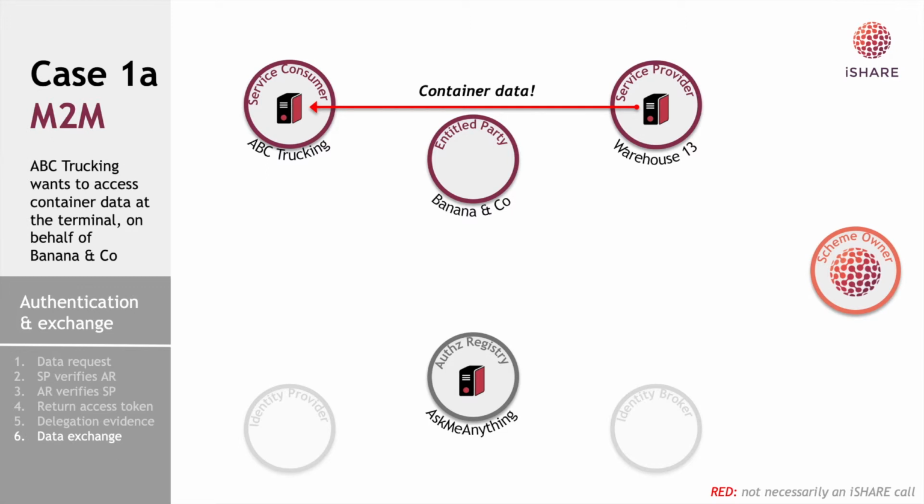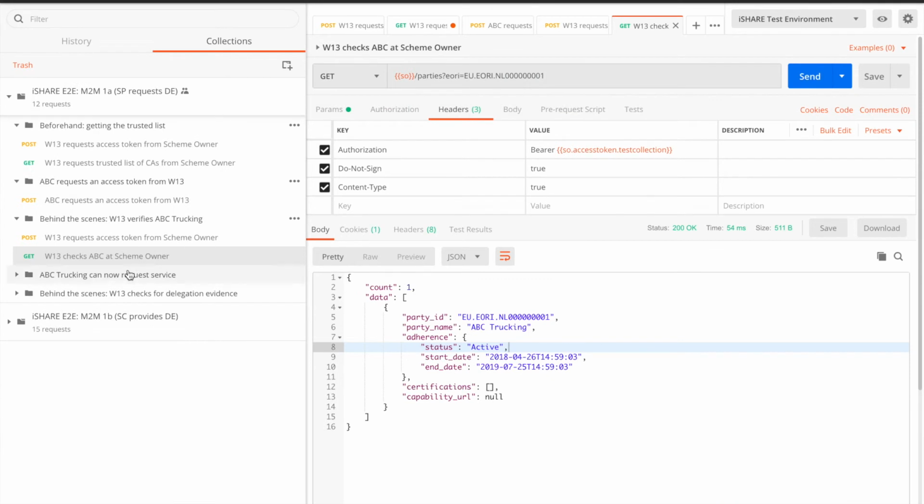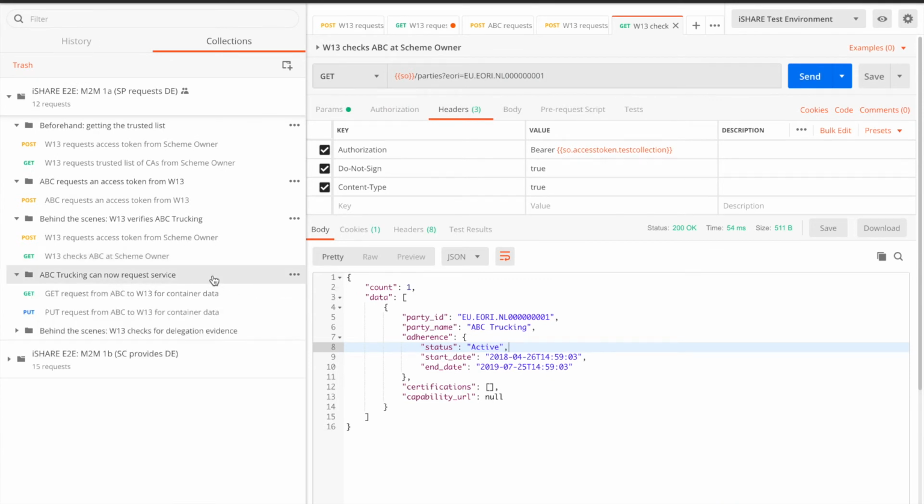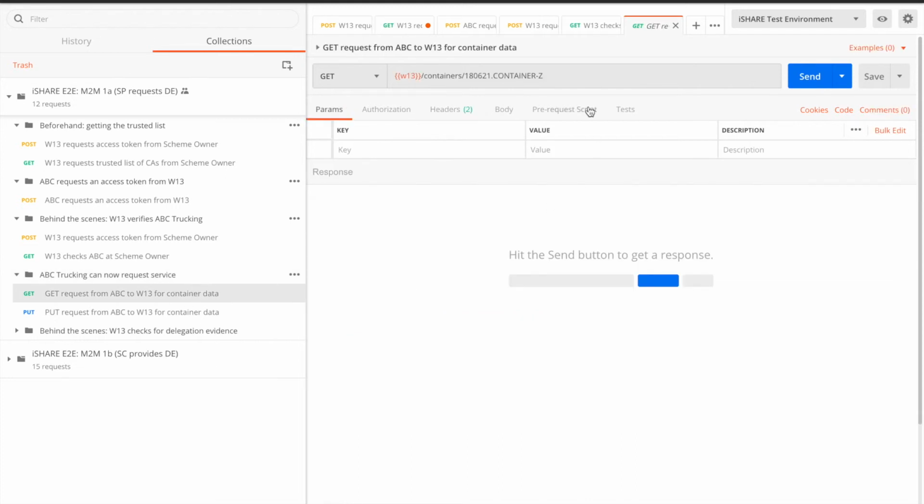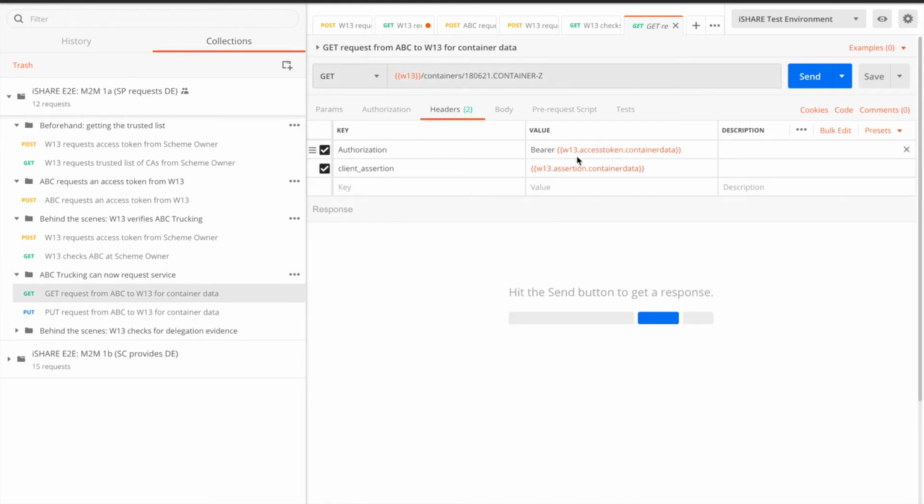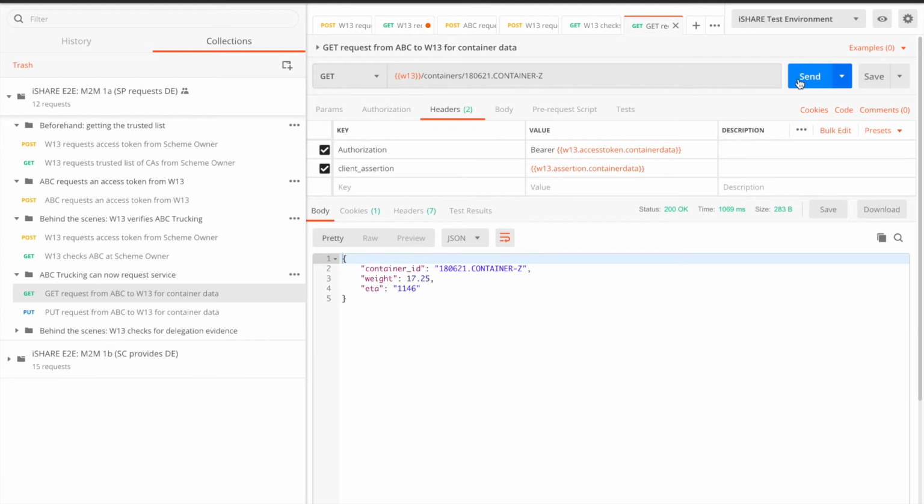So let's see how this authentication part works in Postman. We go to the subset ABC Trucking can now request service. For ABC Trucking this is very easy, as it's just a GET request with the authorization access token that he has just received and the client assertion that we generated earlier. And if it does so, we see that Warehouse 13 will behind the scenes ask the AskMeAnything authorization registry for delegation evidence, but that will be very quick and it has already returned the container data. The container data is the weight of the container, 17.25 kilos, and the estimated time of arrival, 11.64.